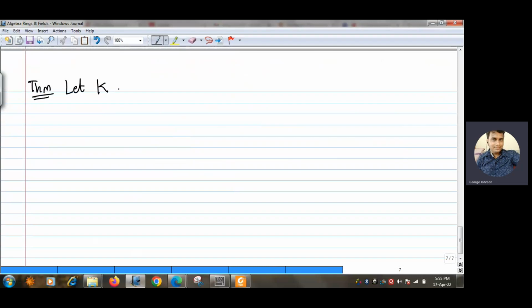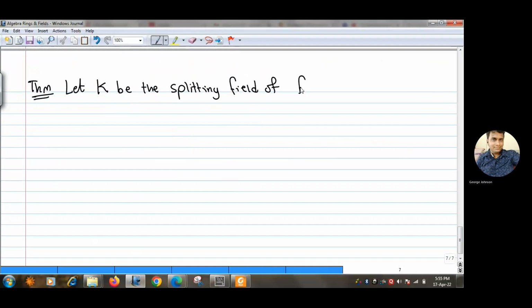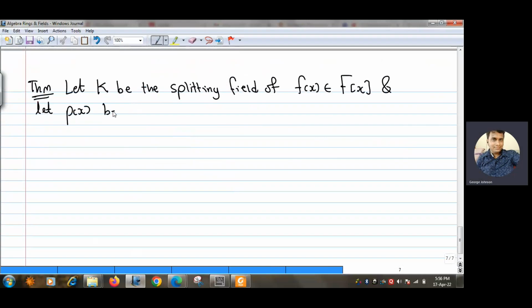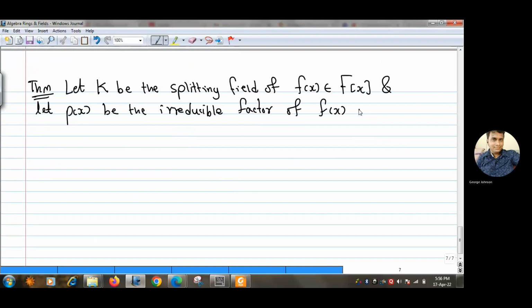I will just state the theorem because I need it in the next theorem, which is the characterization of normal extensions of F. So let K be the splitting field of f(x) belonging to F[x], and suppose p(x) is an irreducible factor of f(x) in F[x].